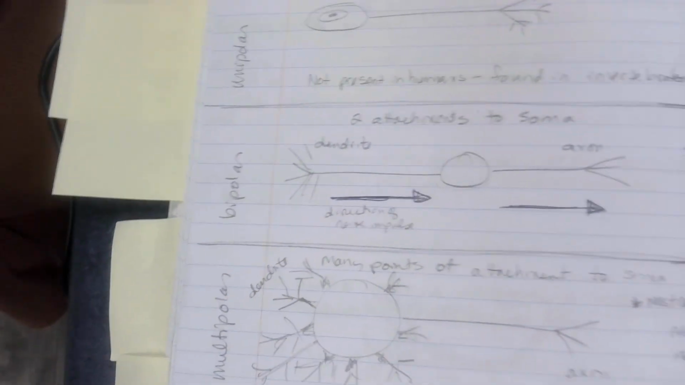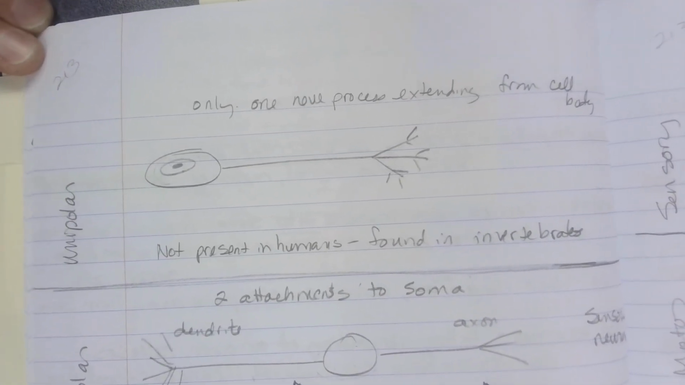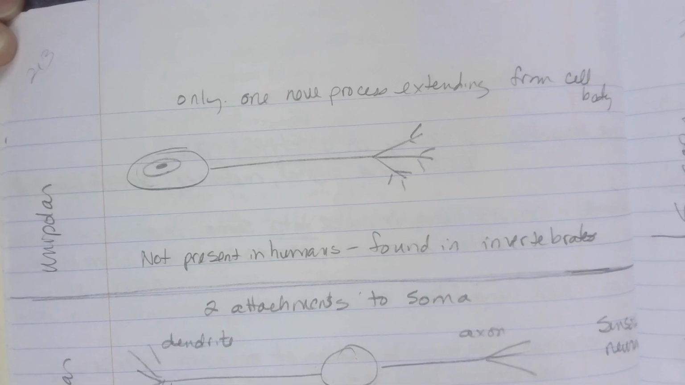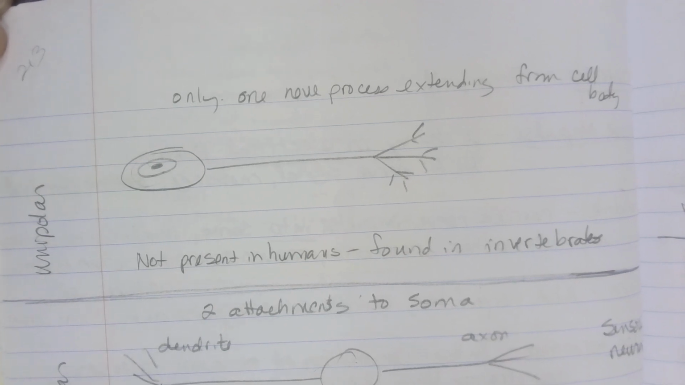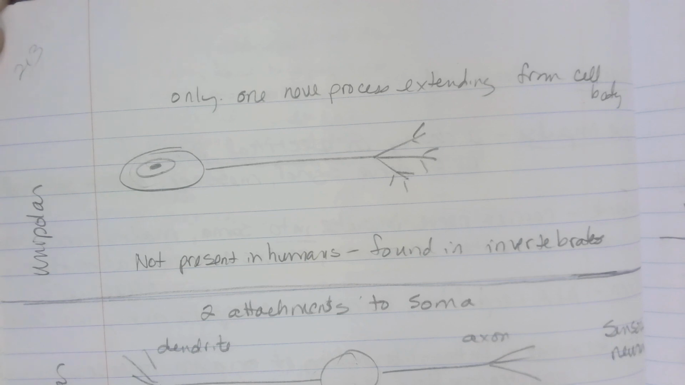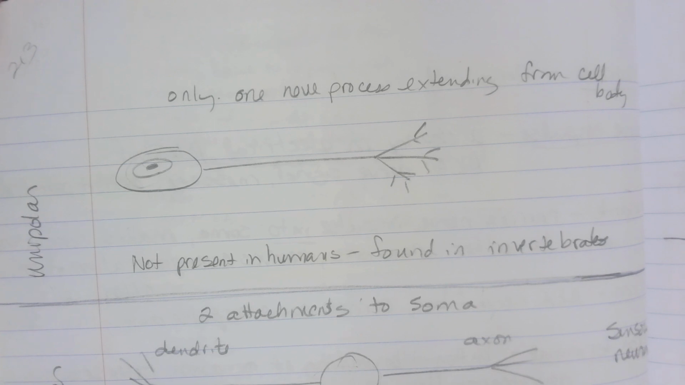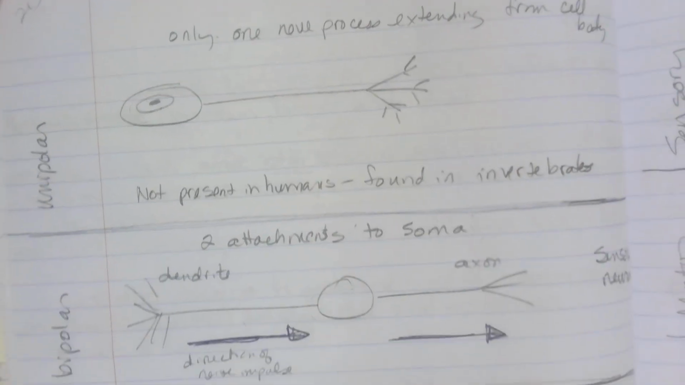All right, next. On my left-hand side page, talking about different types of neurons. So this first one is unipolar. A unipolar neuron has only one nerve process extending from the cell body. Unipolar neurons are not present in humans. They're found in invertebrates, so things without a vertebrae.